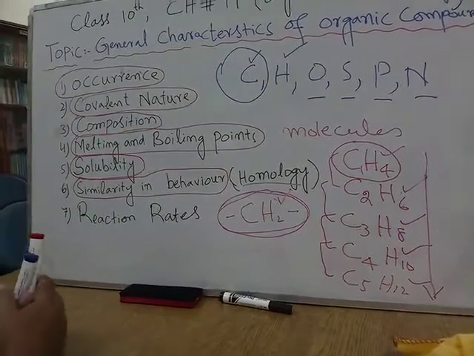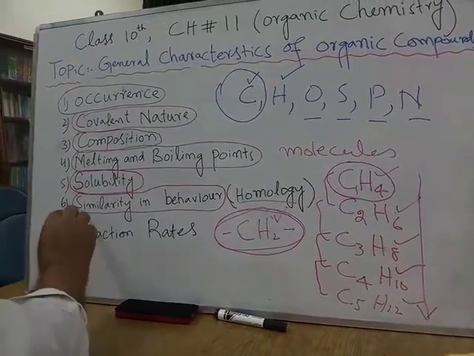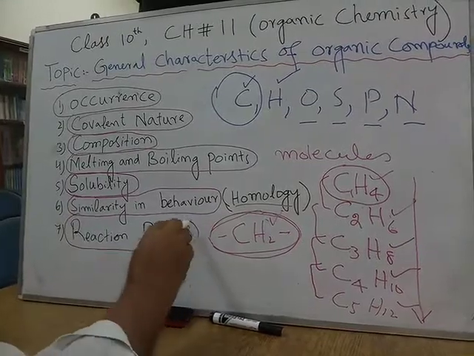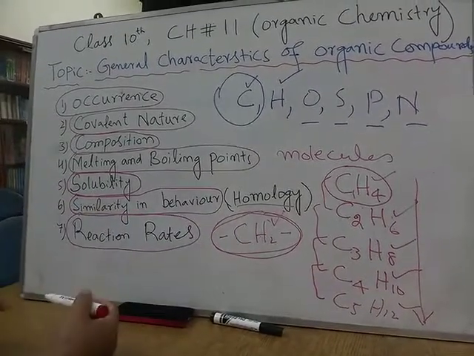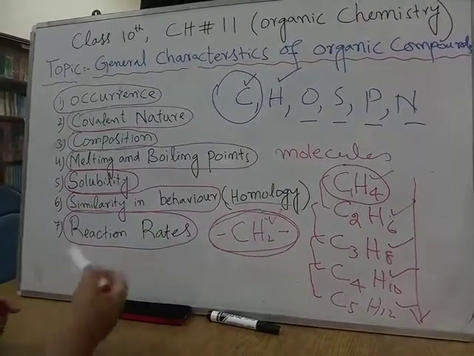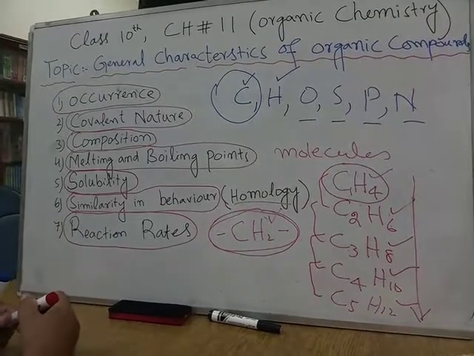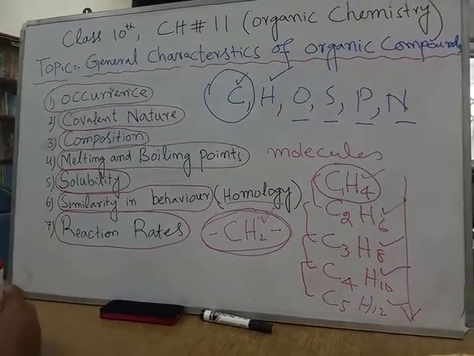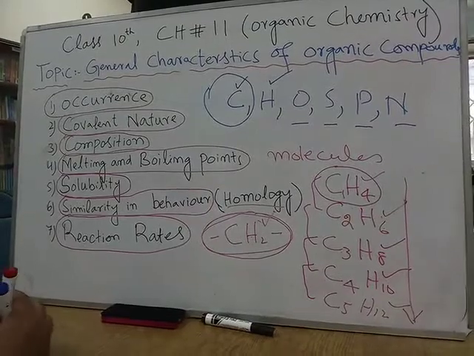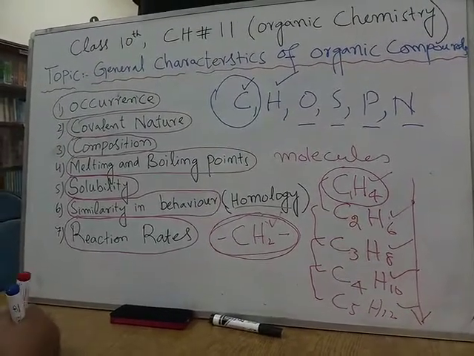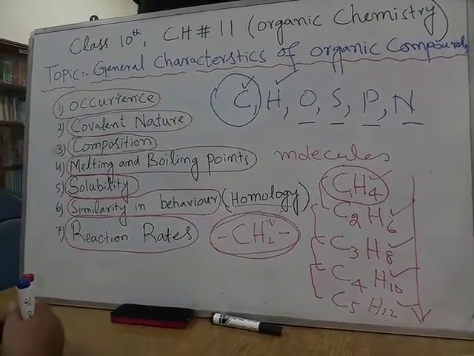So now this is the final property of the organic compounds, reaction rates. How fast the organic compounds react. Remember that, let me repeat my words. Organic compounds are covalent in nature.